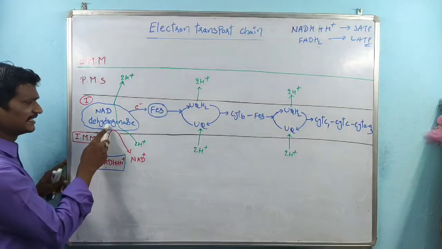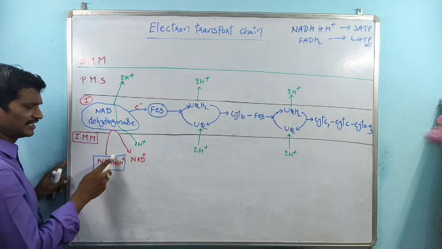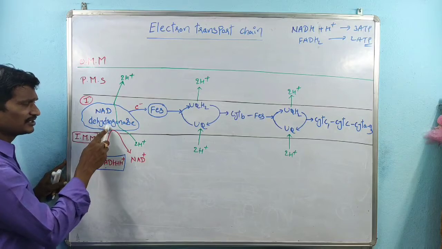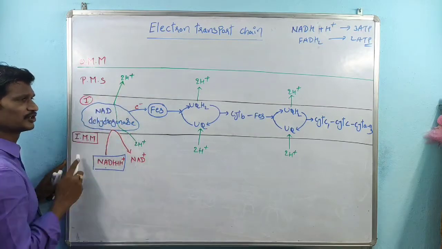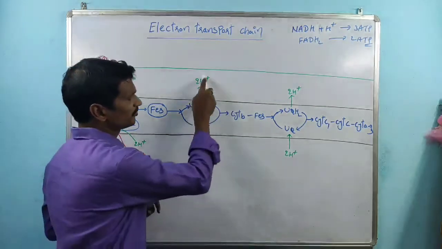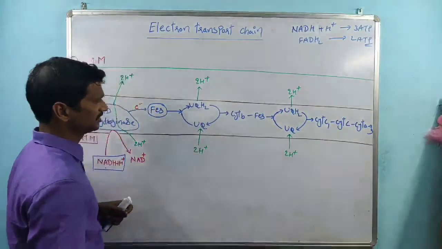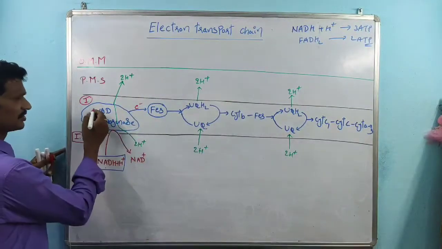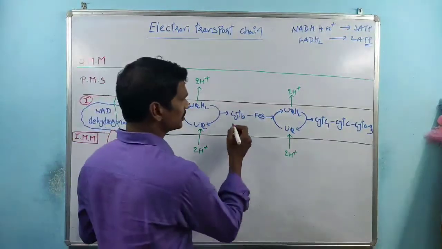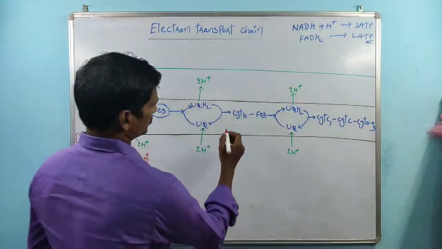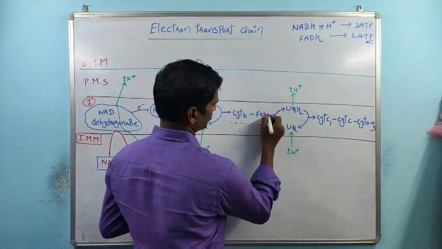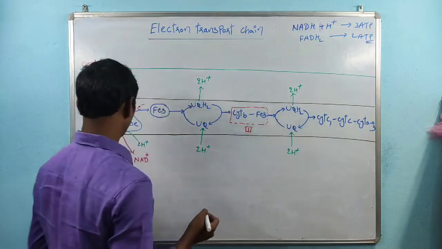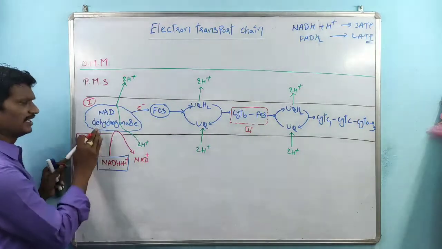So NADH plus H plus interacts with NAD dehydrogenase, which is involved in the pumping of 2 H plus ions. Ubiquinone is also involved in the pumping of 2 H plus ions. This is complex 1, and this is the complex 3 structure. So what I am telling here is, this is complex 1.